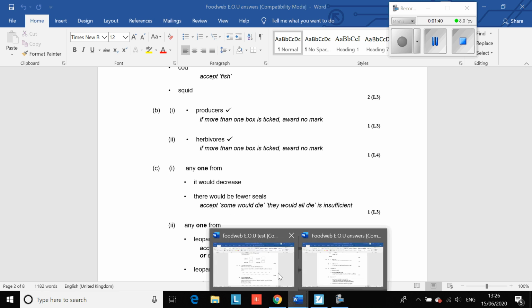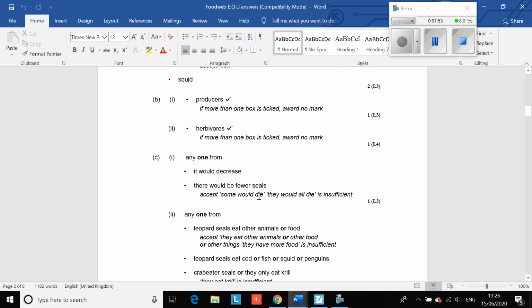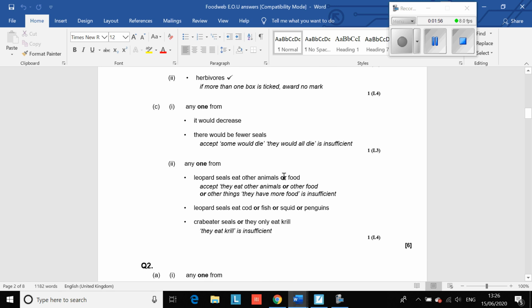Okay, next one. Look at the food web. Leopard seals also eat krill. A decrease in the number of krill would affect the crab-eater seals sooner than it would affect the leopard seals. Give a reason for this. Leopard seals eat other animals as well as krill, or another source of food. Saying they have more food is insufficient. That's not quite right. Leopard seals could eat cod or fish or squid or penguins. Crab-eater seals only eat krill. So if you mention that the crab-eater seals only eat krill, that's fine.